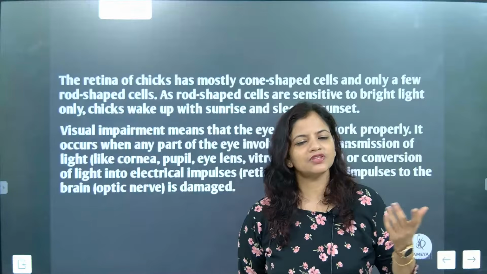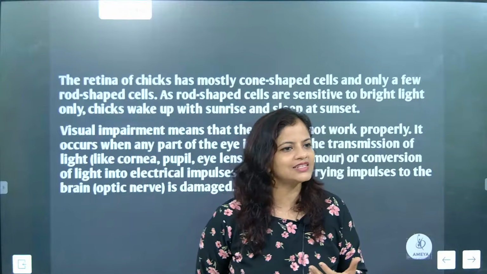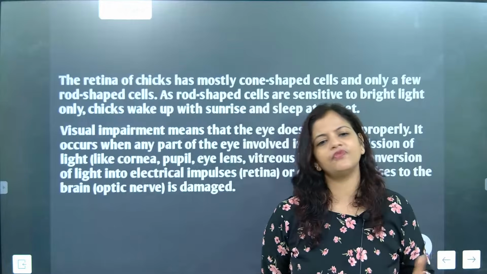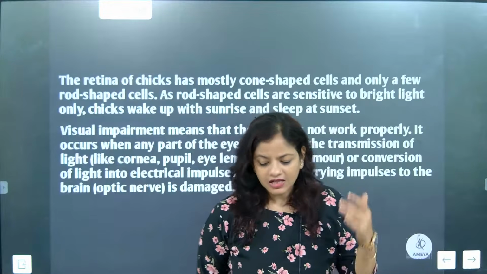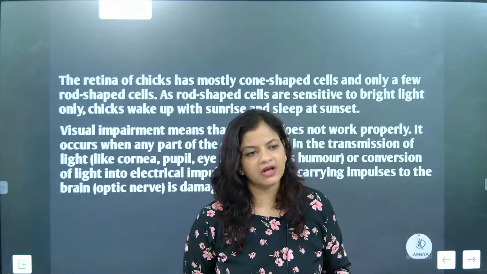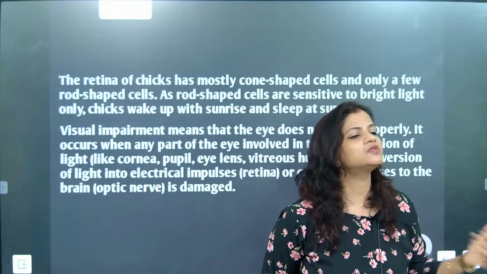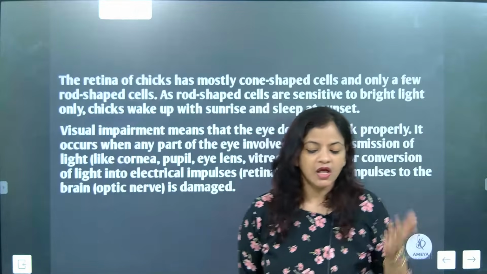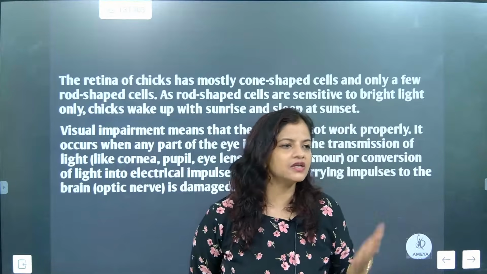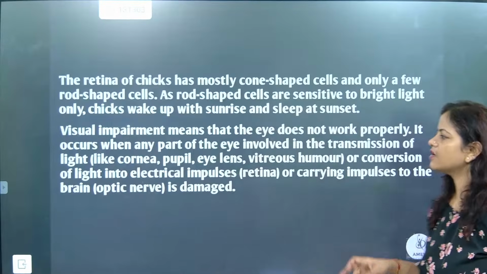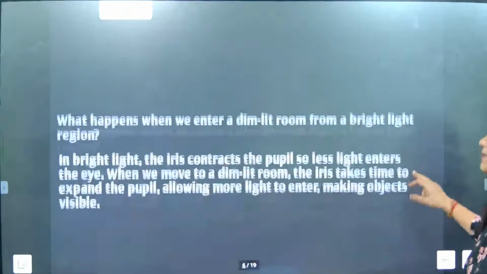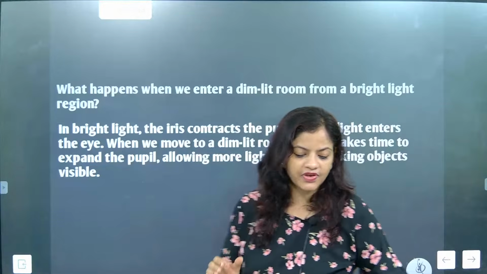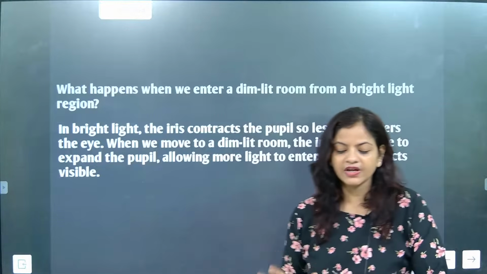If the lens is transparent, then only light enters nicely. If the lens becomes hazy, there are certain different types of defects. What will happen then, beta? This will be a defect in vision, and that time it is considered a visual impairment. Got it? Here there is nerve damage, any different type of damage. Now we are going to go specifically into one topic, defect in vision.